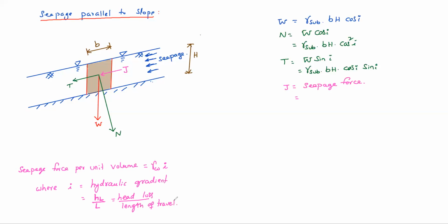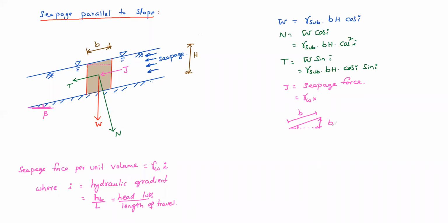In this case, what is the seepage force? Seepage force is gamma W multiplied by hydraulic gradient. See here, what is the head loss in this element? The slope is like this. This is B. Because the hydraulic gradient i and the inclination i may confuse you, I'll give another angle, beta, for the slope.